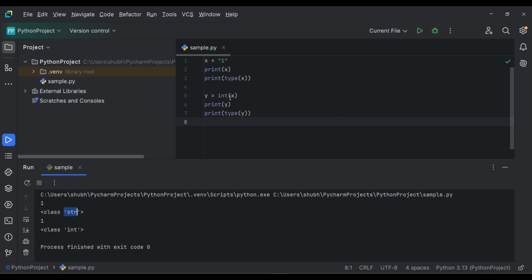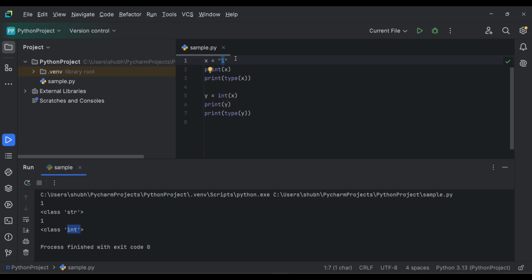And then for y we have converted this string variable into an integer variable. So y is now an integer and the value of y will be the value present in x. Here we have printed the type of y, which is now int. So here the string value is typecasted into an integer value.